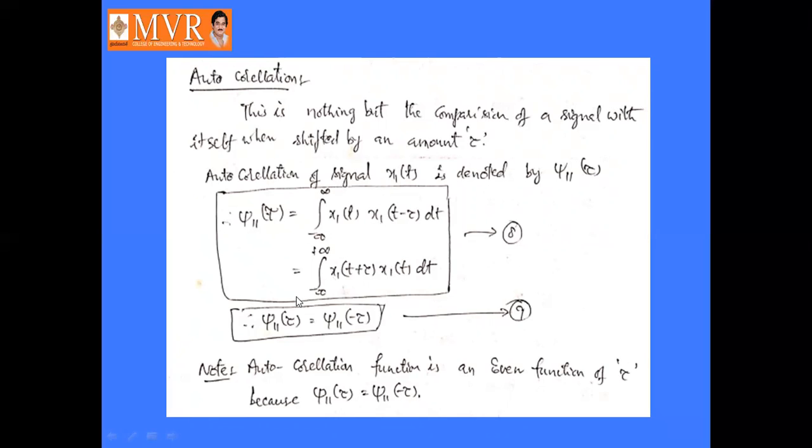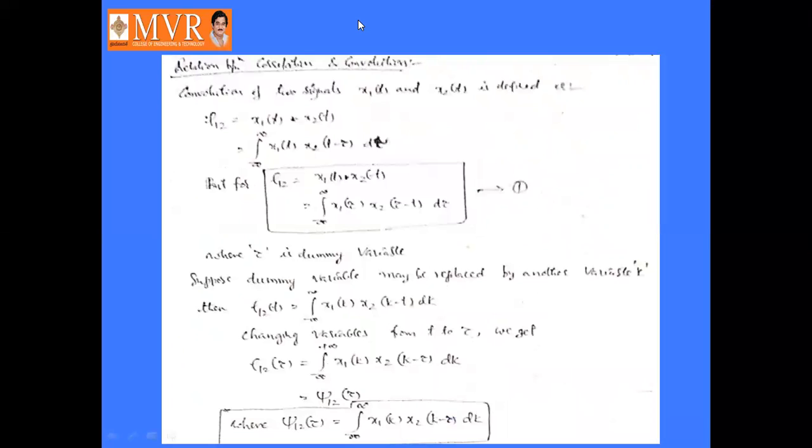From this mathematical relation, we can say that j11 of tau is equal to j11 of minus tau. So suppose j11 of tau is the real signal, then j11 of minus tau is nothing but its mirror image, or it is also called an even function. So if j11 of tau is equal to j11 of minus tau, then it is called an even function. So we can say that the autocorrelation function is an even function of tau, because j11 of tau is equal to j11 of minus tau. Okay.